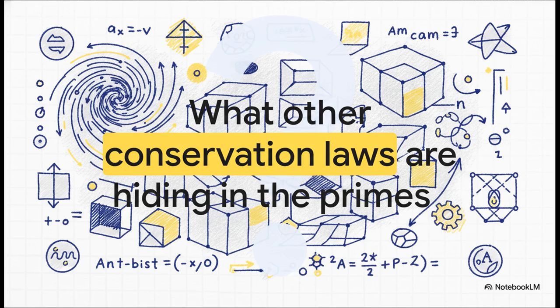So, as we wrap up this explainer, we are left with a pretty mind-blowing mathematical question. If this analytical order of vanishing is exactly the mechanism that holds our continuous field fluid in perfect global equilibrium against the quantization pull of prime fields, what other absolute conservation laws are hiding out there in the primes, just waiting for the right framework to uncover them?